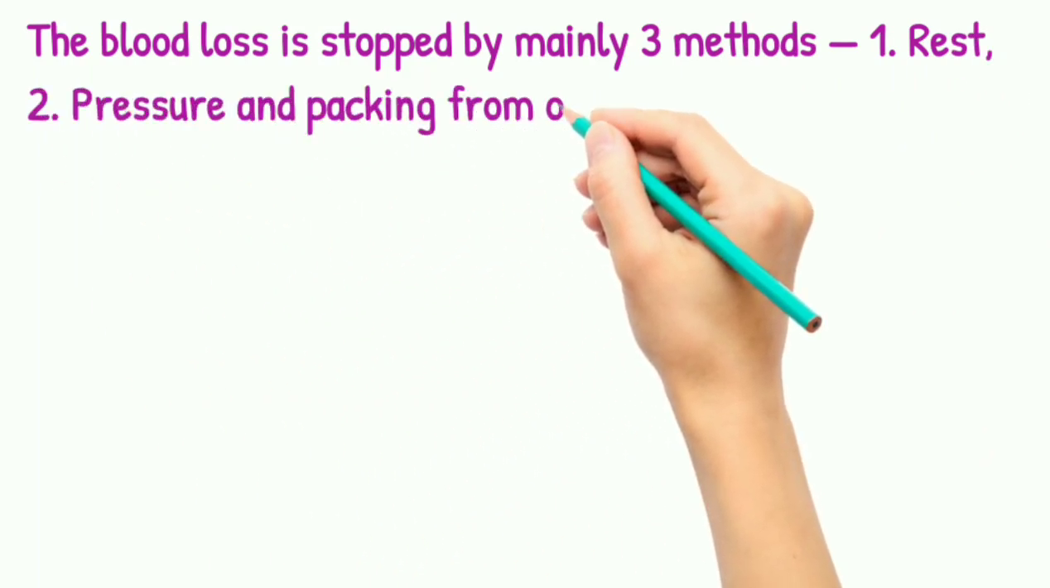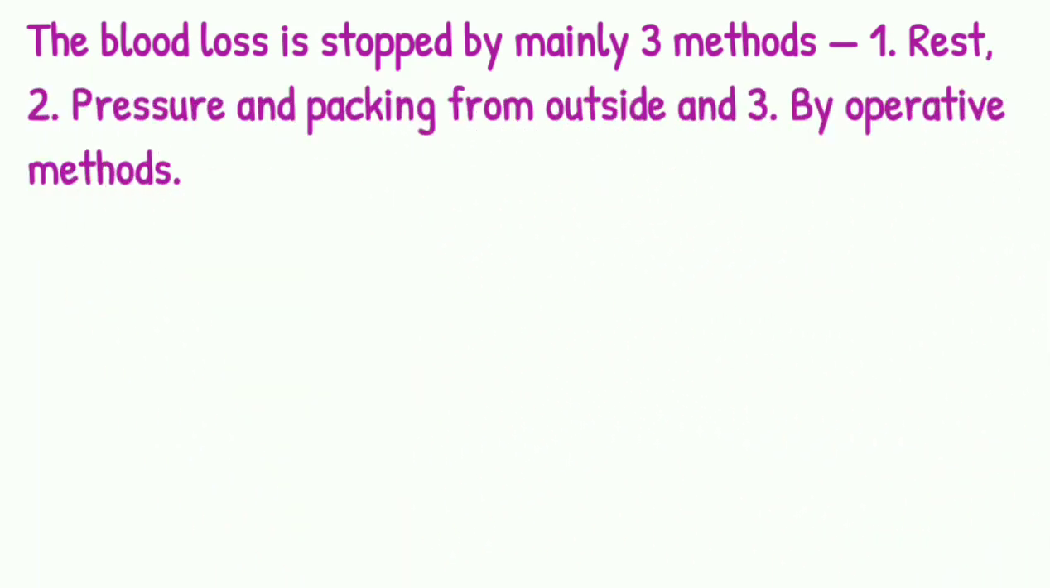Treatment of hemorrhage consists of two parts: to stop the blood loss, and to restore the blood volume by blood transfusion, infusion of the crystalloid solution, and the infusion of plasma or the plasma substitutes.